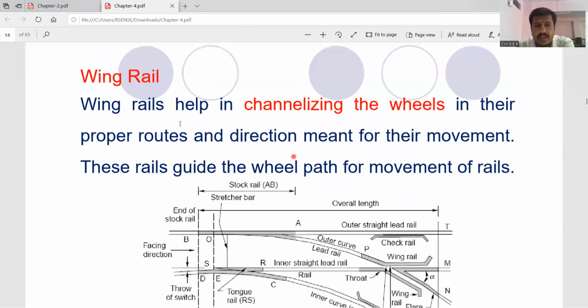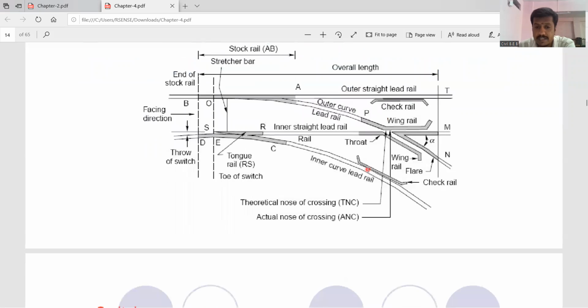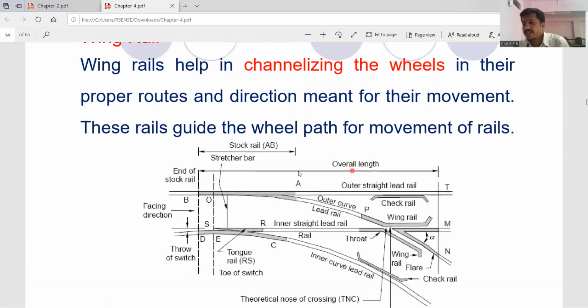Okay, so wing rails will help in channelizing the wheels. This will help us in channelizing the wheels in their proper routes and the direction meant for their movement. These rails guide the wheel path for the movement of the rails. Okay, so this is the first point.